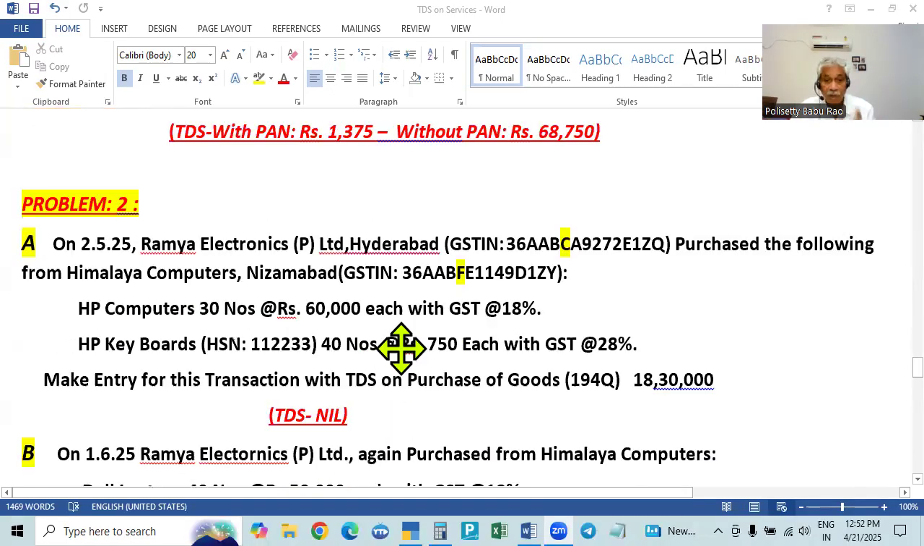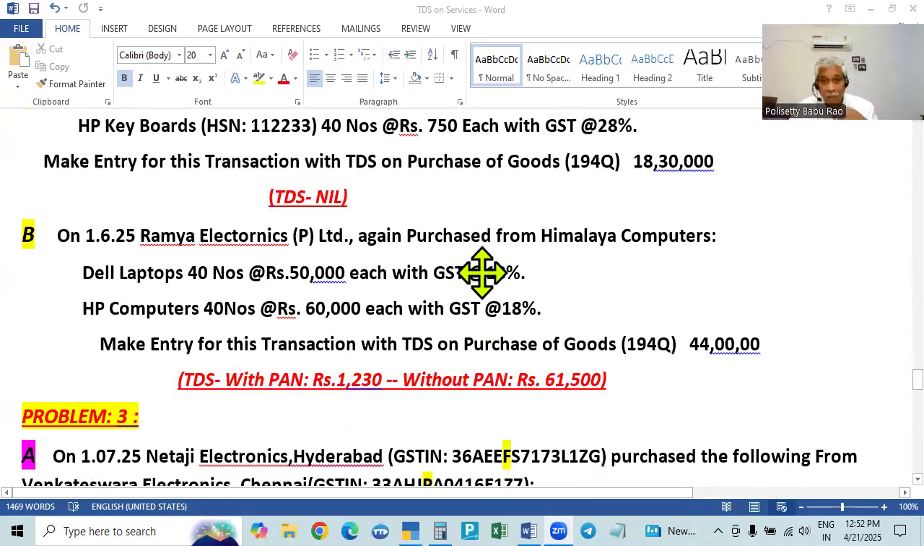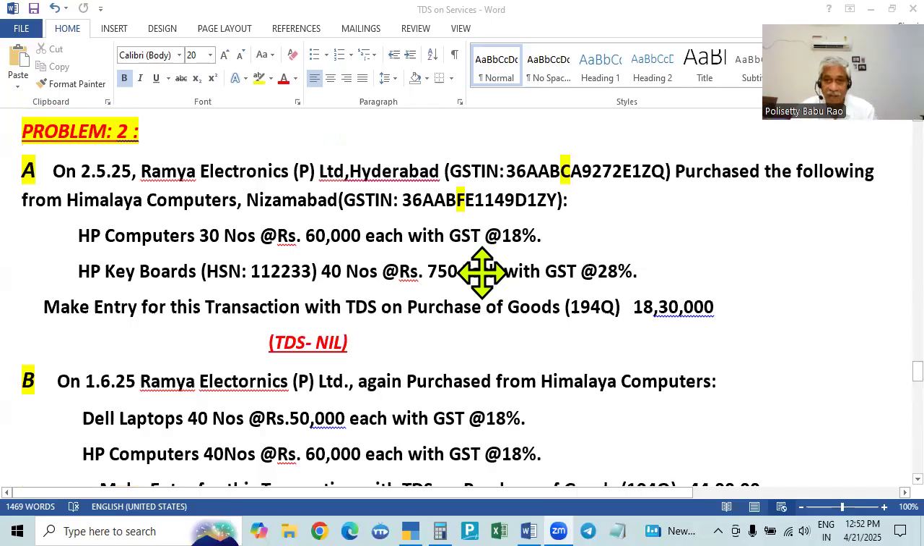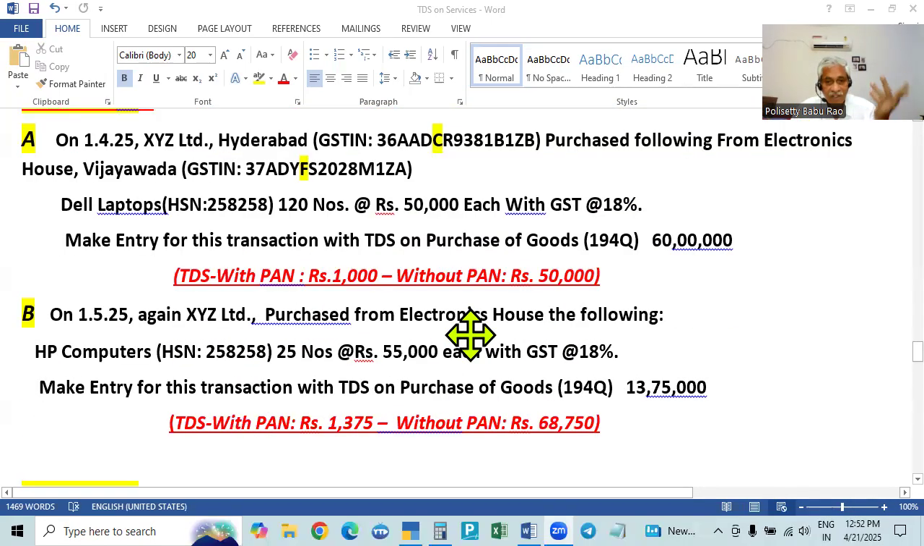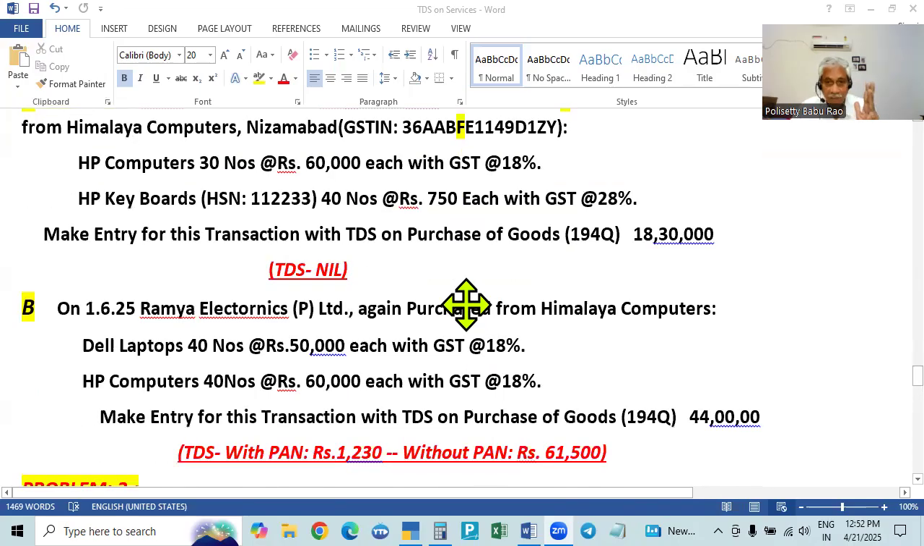In the second problem, the first purchase amount is not crossing 50 lakhs, so there is no deduction on the first bill. For the second bill, the total of the first bill and second bill will be taken as aggregate. Here the first bill is not crossing, and it will be remembered. If the aggregate crosses in the second bill, then in the second bill we will deduct. The first bill will not be deducted.